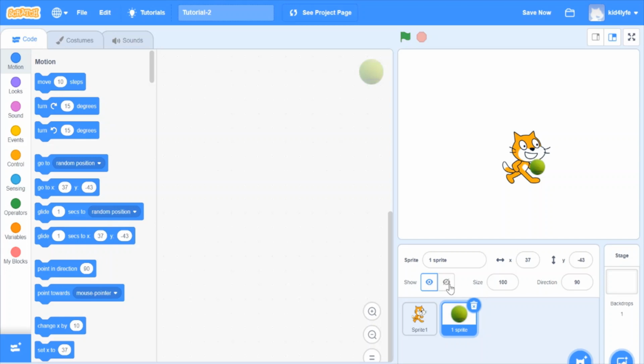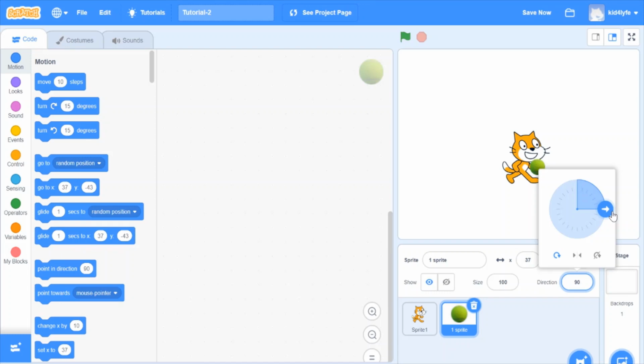If you see an open eye with a cross, that means it's not visible. We can change the size. We can make this a small little tennis ball, or we can make this a ginormous tennis ball. Let's change it back to 100. Next, we have the direction.